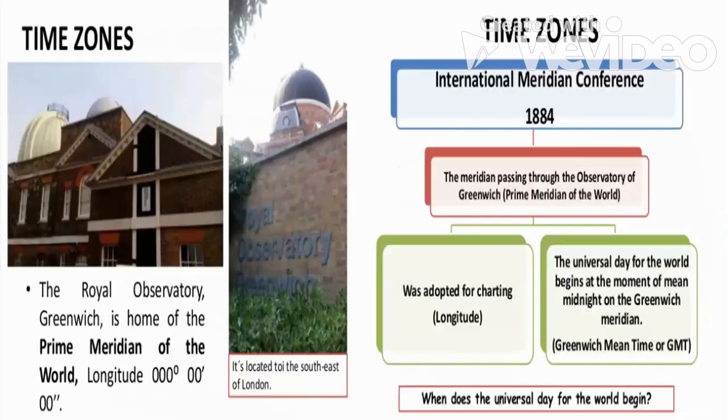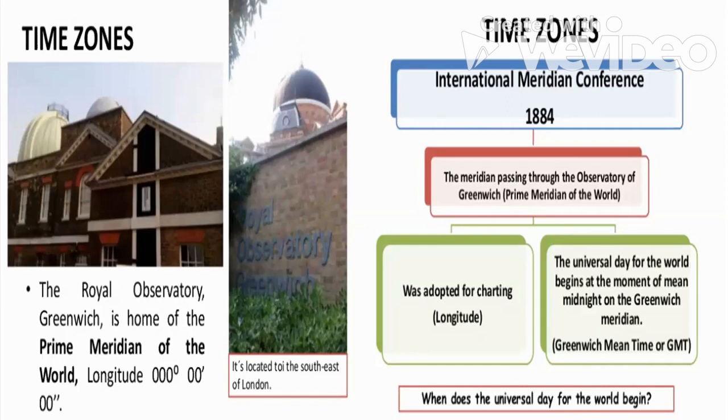Now this is the picture of the Royal Observatory. Where is this located? It is located in the UK, Great Britain. Why is it important? Because this is the exact location through which the prime meridian, also called the 0 degree, goes. So this is the Royal Observatory of Greenwich, and I have said where Greenwich is located.